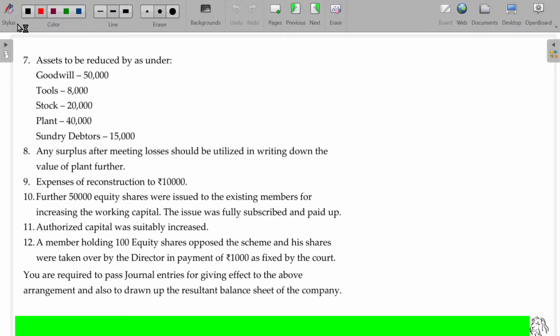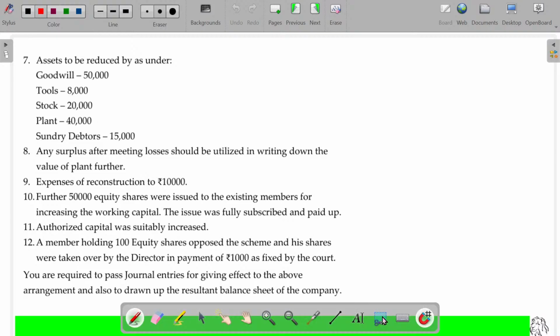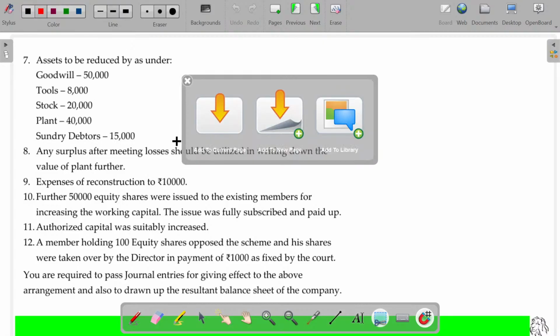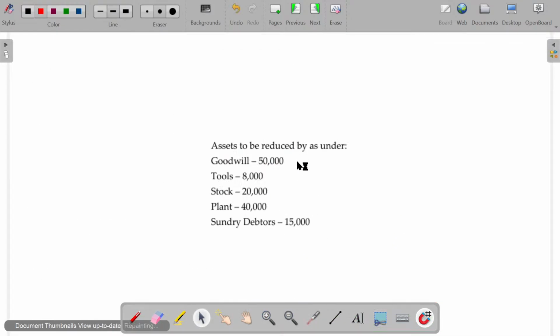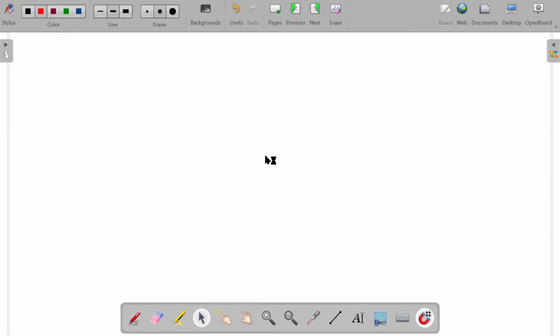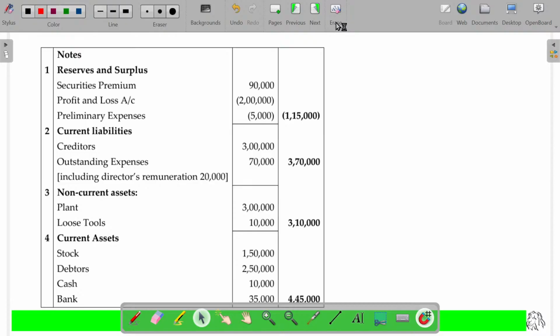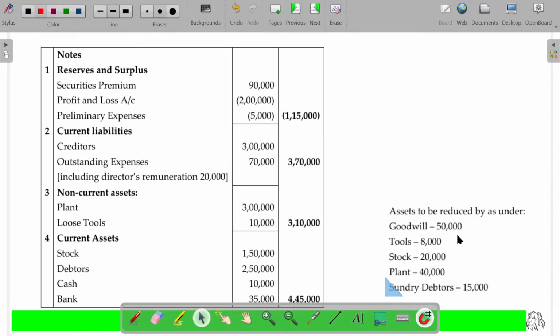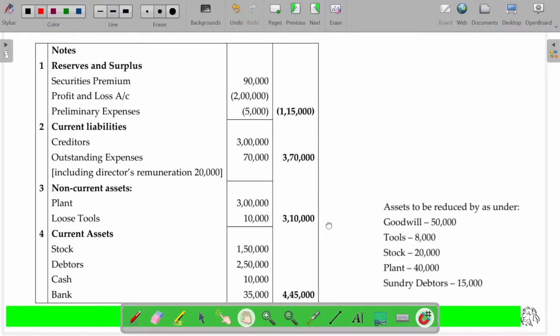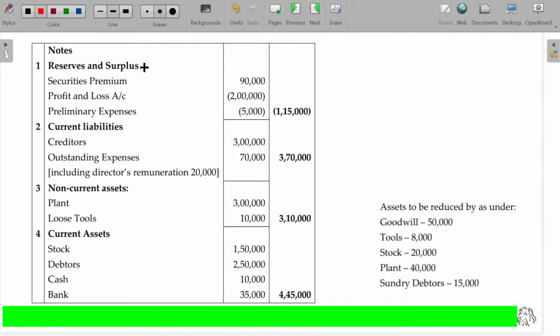Now assets to be reduced as under. So what happens?